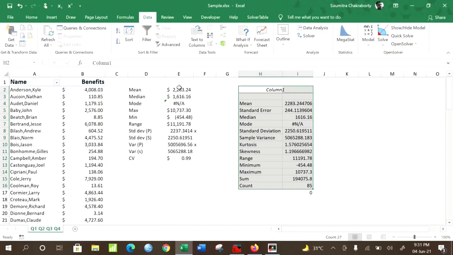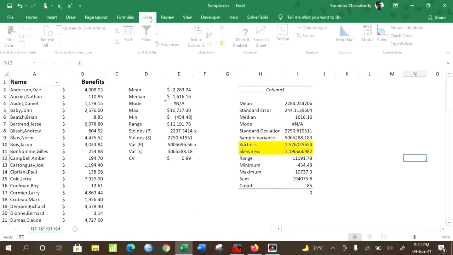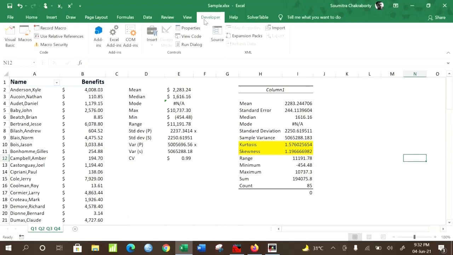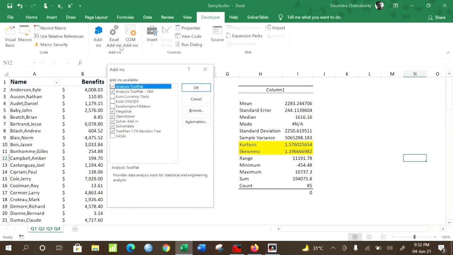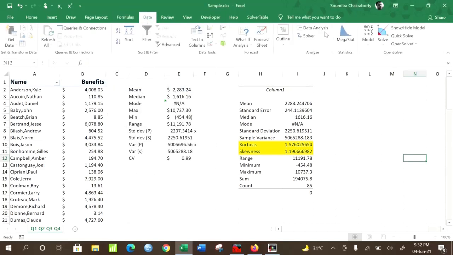Note that these values have already been calculated here. The only difference comes in kurtosis and skewness, which we have not discussed yet, but we will definitely discuss after this. Note carefully that some Excel versions may not have this data analysis, and you must manually activate it by going to the Developer option. Under Developer you have Excel Add-ins. Go there and make sure that the Analysis ToolPak is checked. Once this is checked, you will find Data Analysis available under the Data tab.